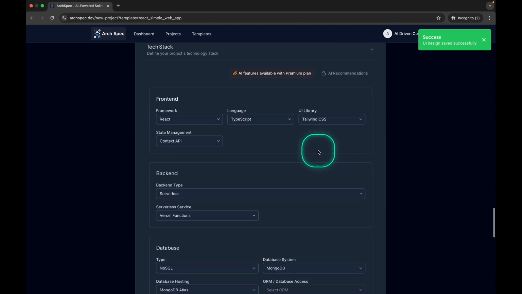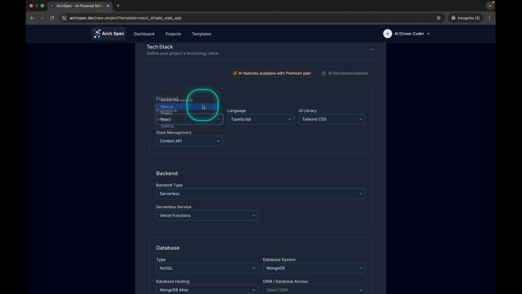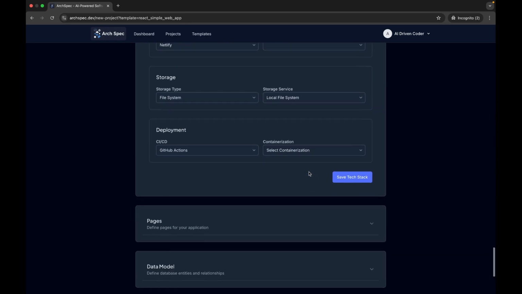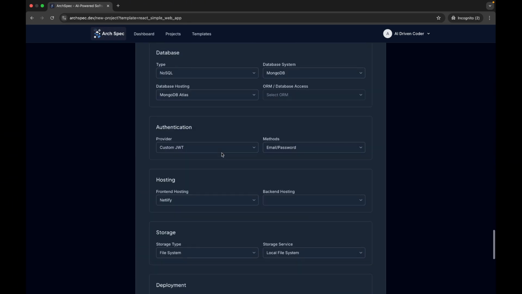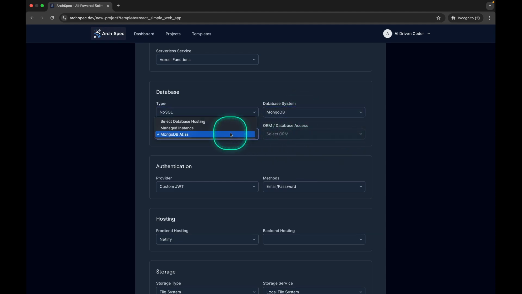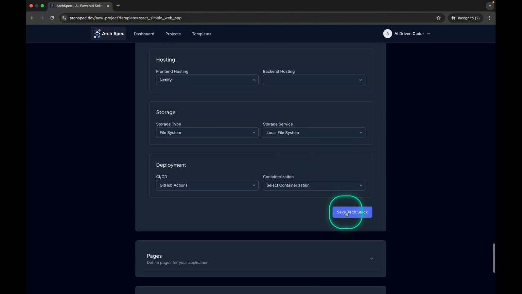In the tech stack, selecting a framework will automatically populate compatible options. For example, if I click on Next.js, I can see the compatible UI libraries. We can select authentication methods, hosting options, and database systems. If you select SQL, you need to choose a SQL-compatible database system. For NoSQL, you might select MongoDB or Redis. You can also select the database hosting. For example, MongoDB Atlas. Let's save that and move on.